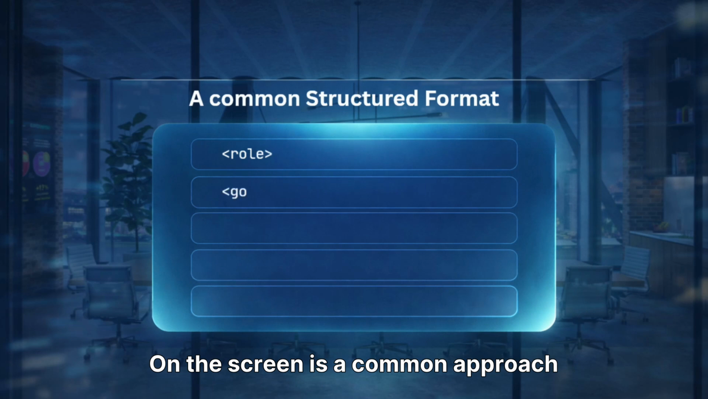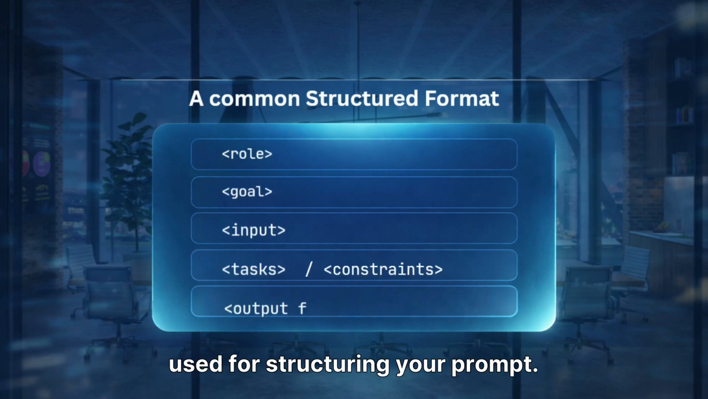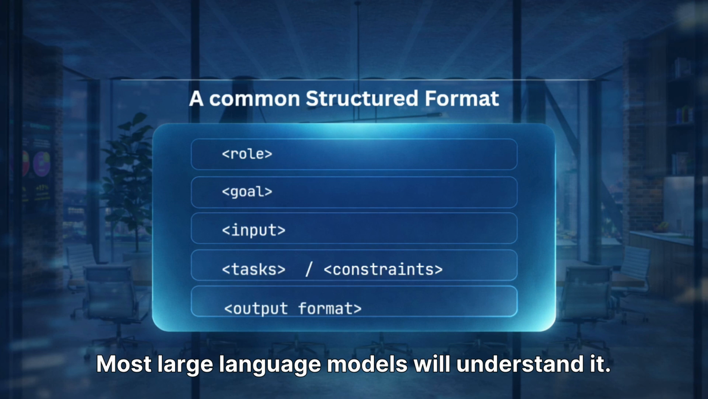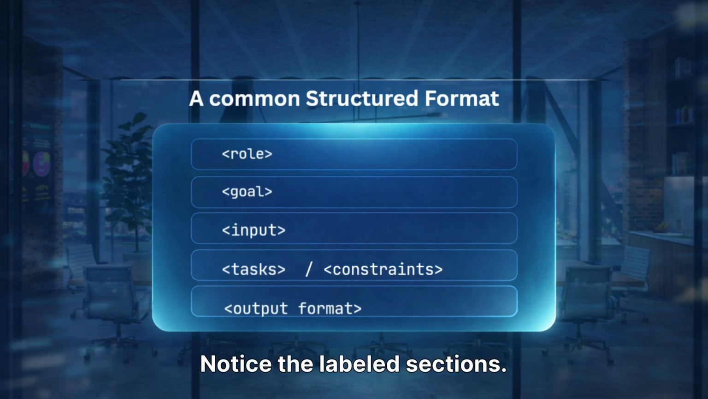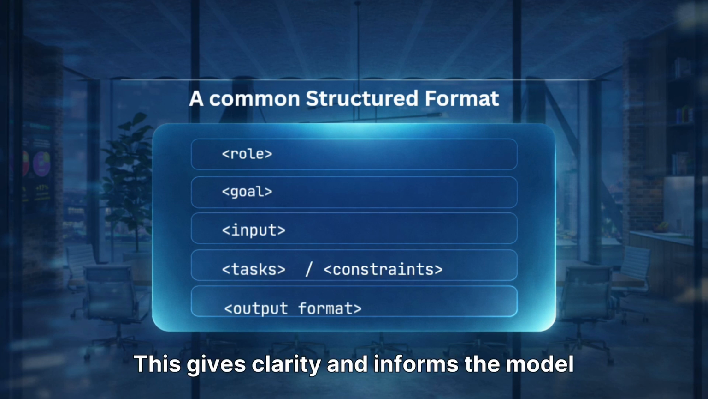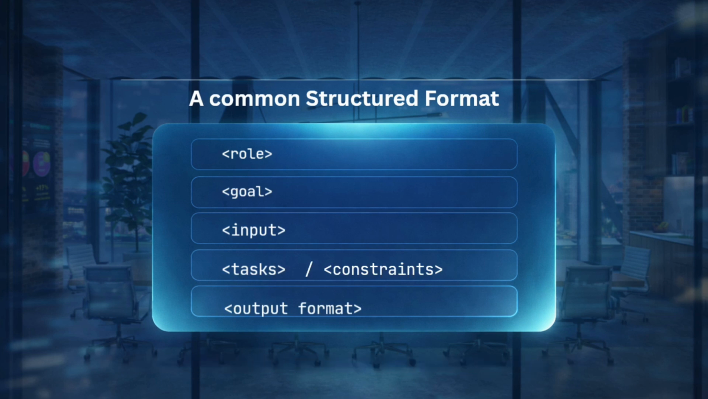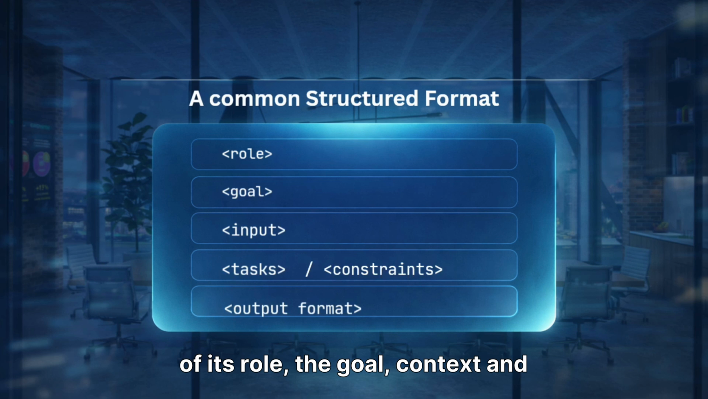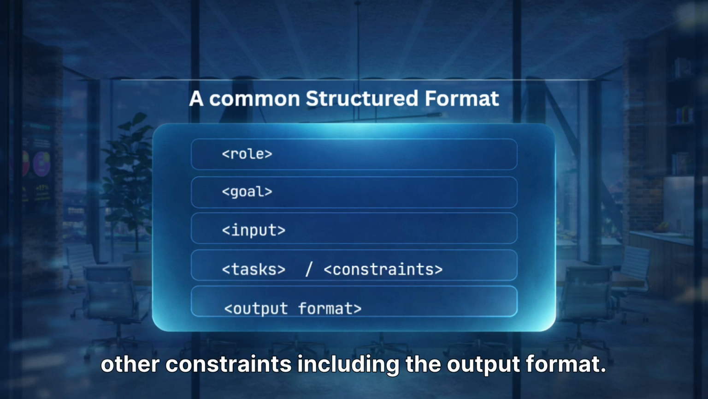On the screen is a common approach used for structuring your prompt. Most large language models will understand it. Notice the labeled sections. You can use XML-style tags. This gives clarity and informs the model of its role, the goal, context, and other constraints, including the output format.